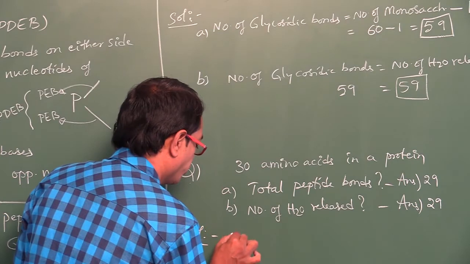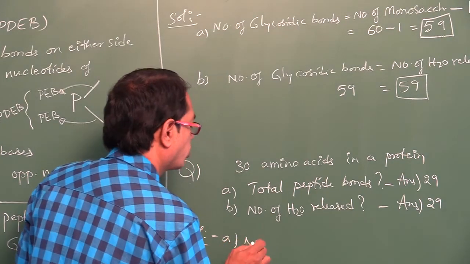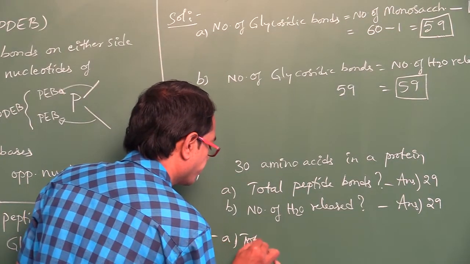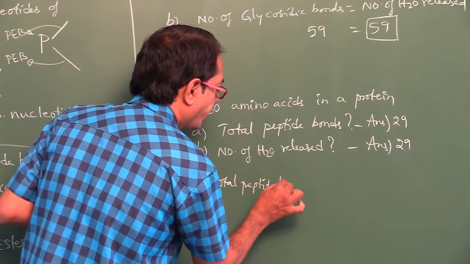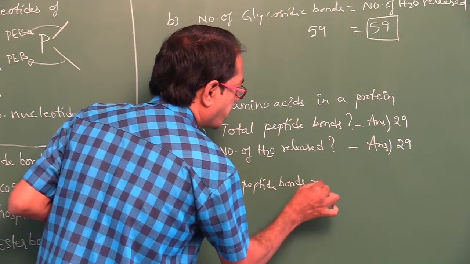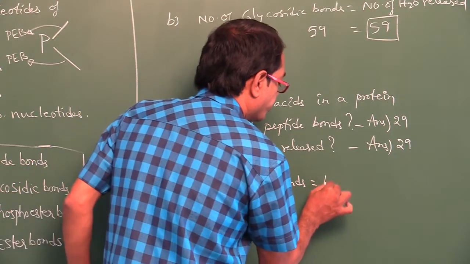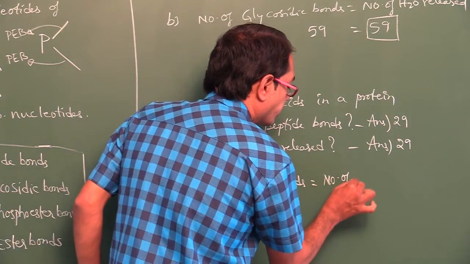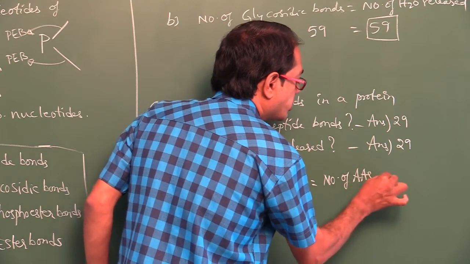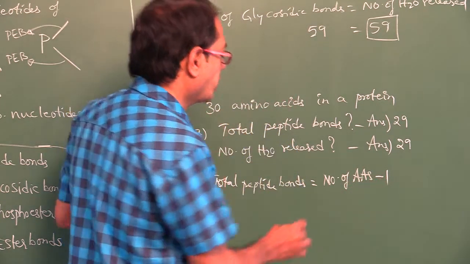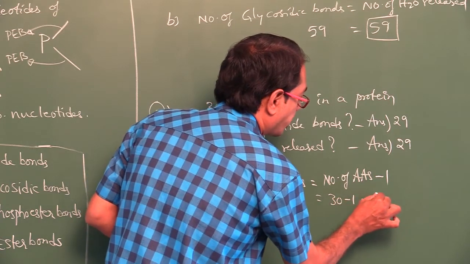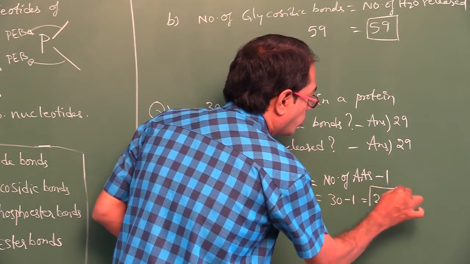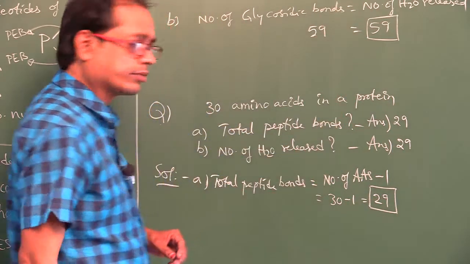Total peptide bonds is equal to number of amino acids minus 1. Total amino acids given, 30. 30 minus 1 is equal to 29. That is the answer.